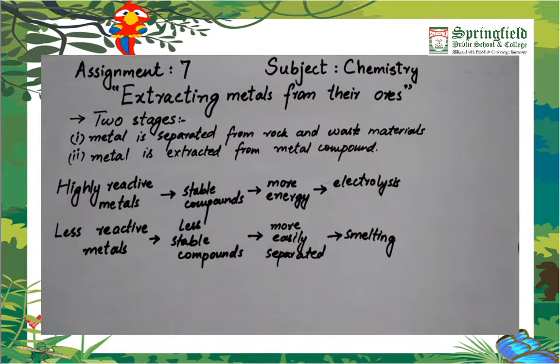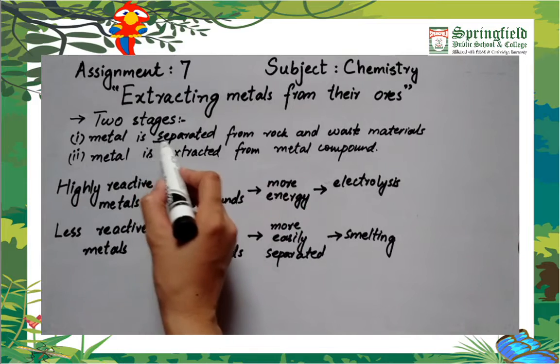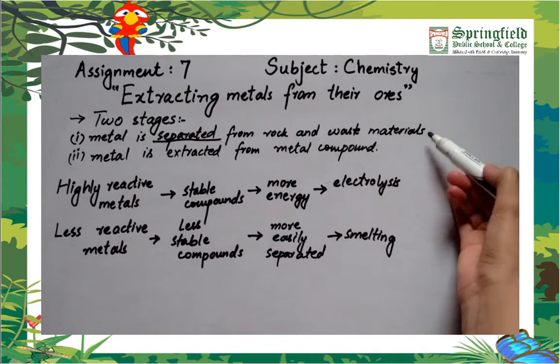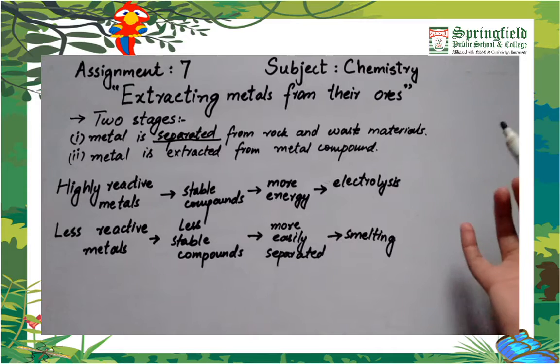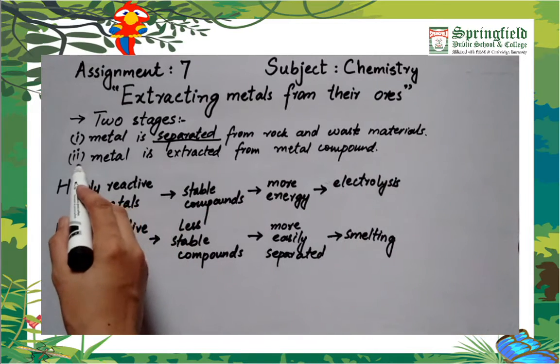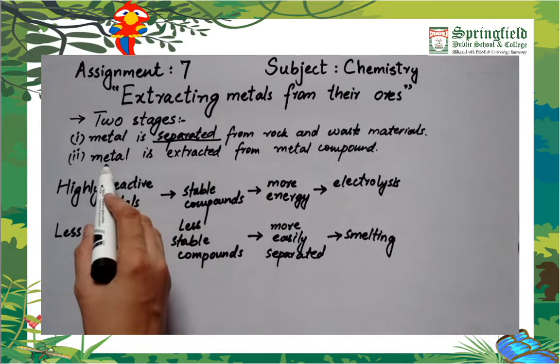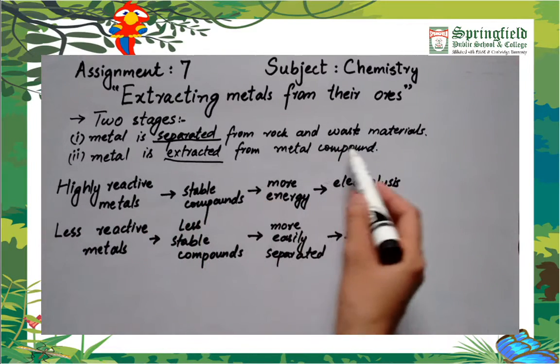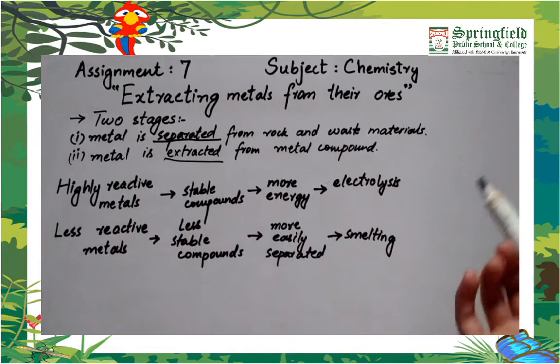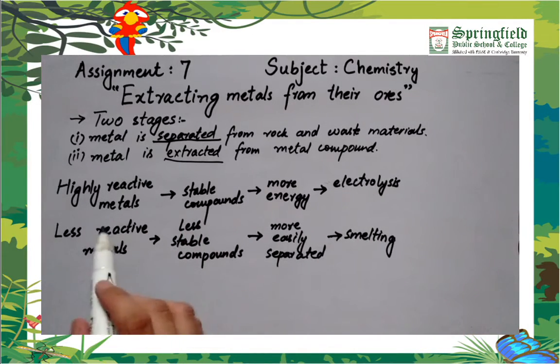Because there are so many different compounds in an ore, it is always difficult to extract metals from their ores. The process of extraction is thus divided into two stages. Number one is that the metal is firstly separated from the rock and waste material such as dirt or any other rough particle. In the second stage, when the metal is free of waste material and rock particles, then the metal is extracted from the metal compound, that is oxide or sulfide or any other compound of the metal.